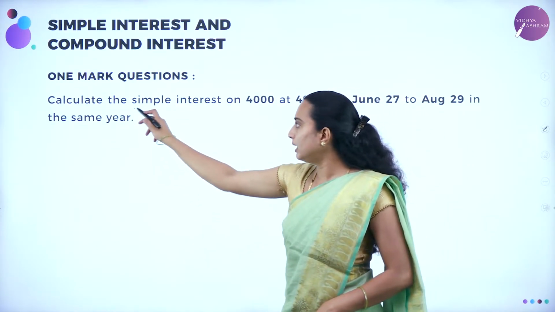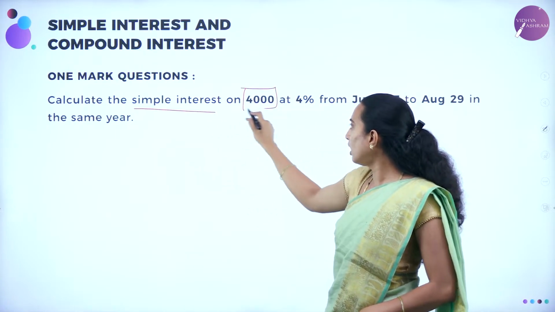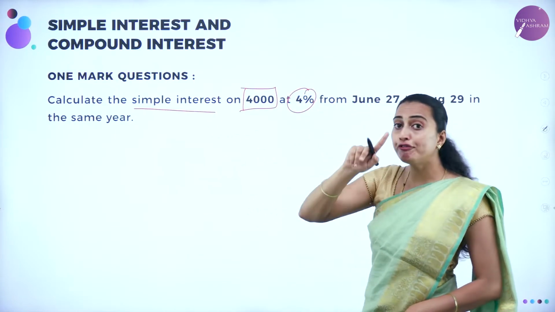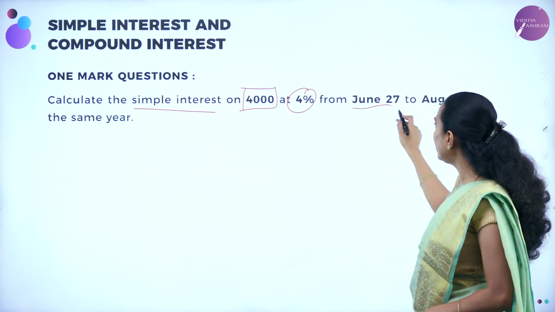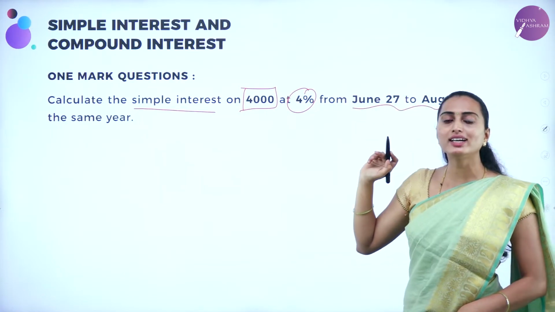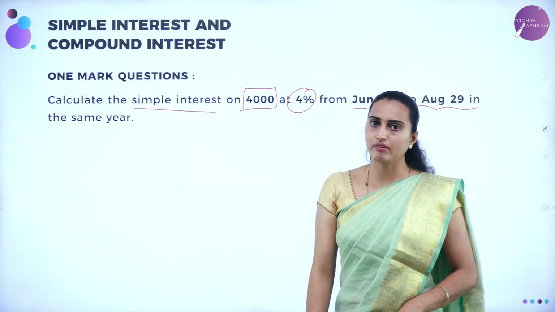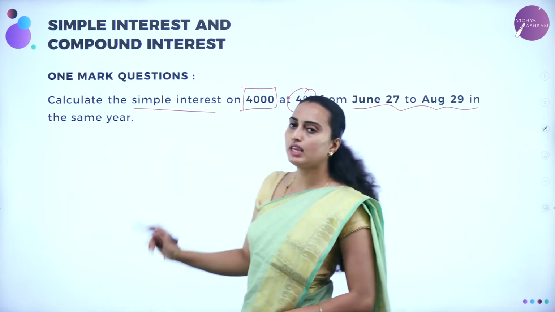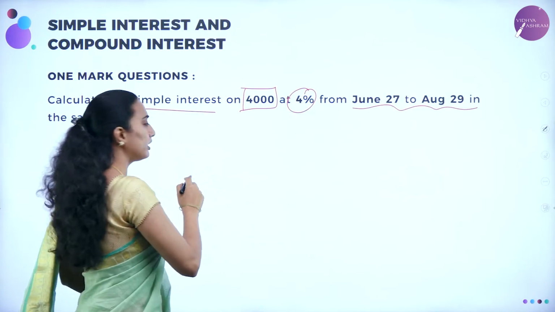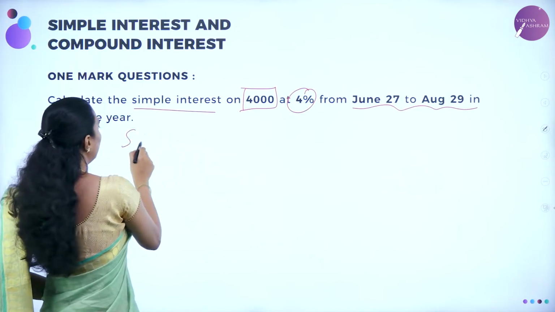Calculate the simple interest on 4,000 at 4% from June 27th to August 29 in the same year. In the same year they have asked. So here let me calculate accordingly. Simple interest they have given as what? SI, we need to calculate.